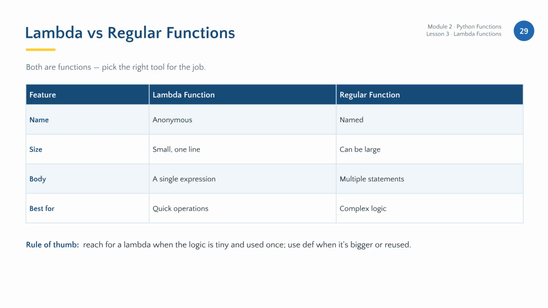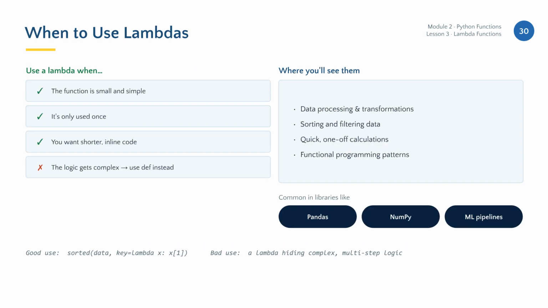How do lambdas compare to regular functions? While both perform tasks, a lambda is small, anonymous, and restricted to a single expression. Use a regular def function for complex or reusable logic, and reserve lambdas for tiny single-use operations. Use a lambda when the logic is simple and used only once. They are frequently found in data processing with libraries like pandas and numpy, as well as in machine learning pipelines. Remember, if the logic is complex, it is always better to use a named function.